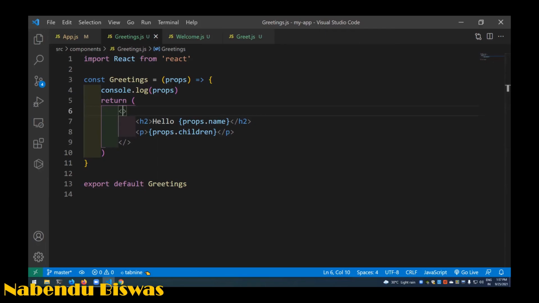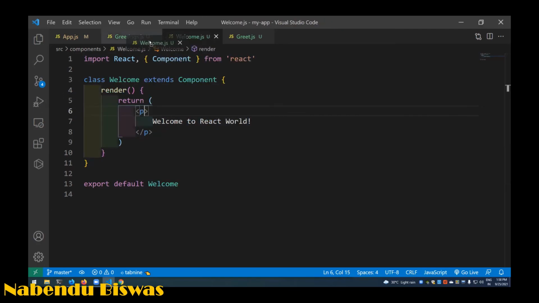Now we will look into how to use our props in a class-based component, which is this Welcome, and how we will use it there.